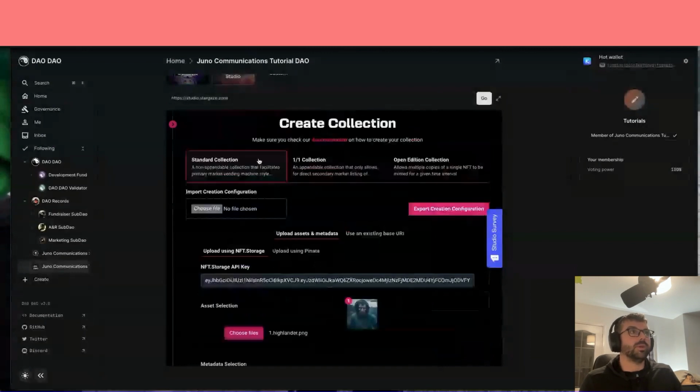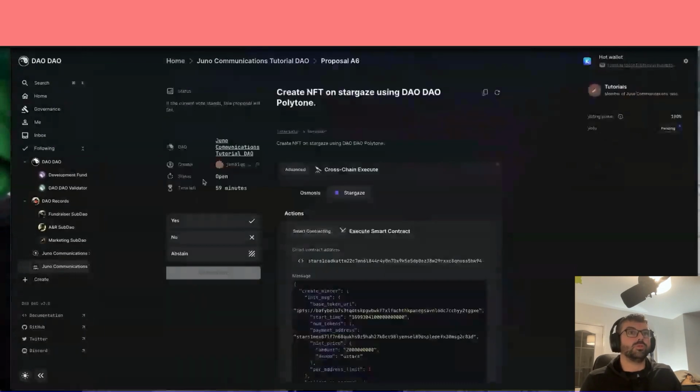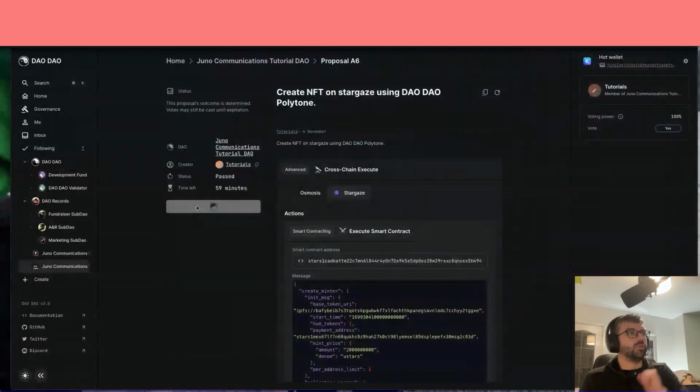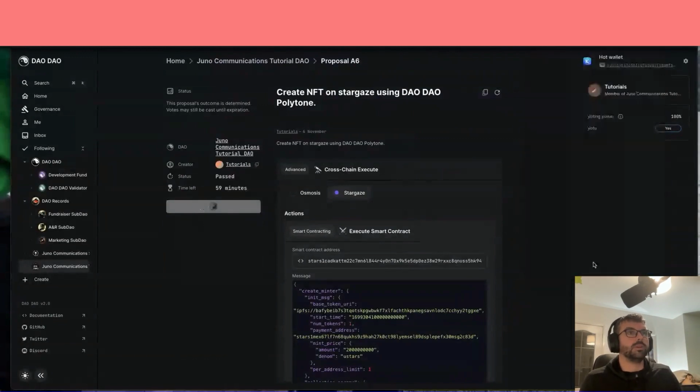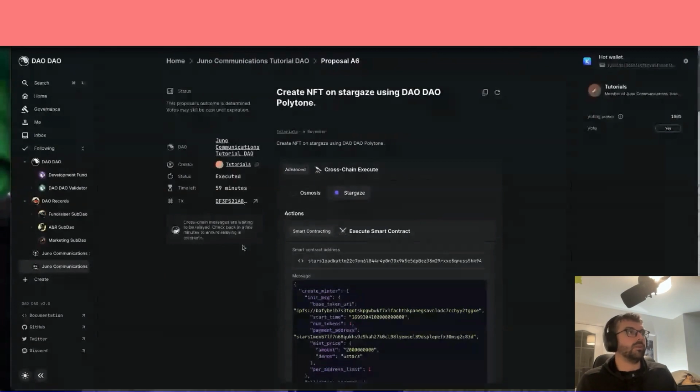Let's vote that in, shall we? So we go back to, this is all good here. Just go back to your proposals and you can see that proposal pending: Create NFT on Stargaze using DAO DAO Polytone. Here we go. We're going to vote that in. Let's create that and then we're going to execute it, and that will happen. Eventually you're going to see that NFT on Stargaze Marketplace. We didn't leave anywhere. We just did it here.